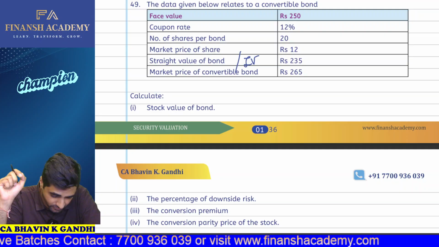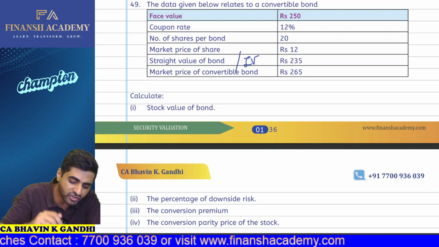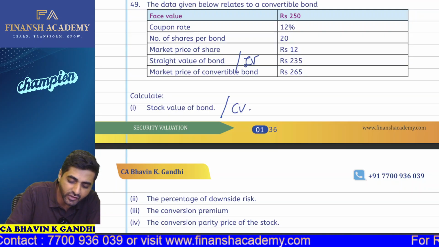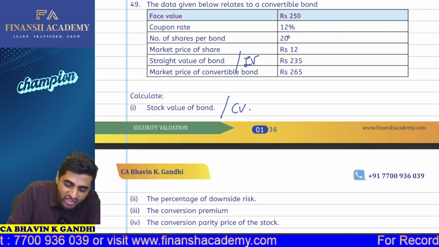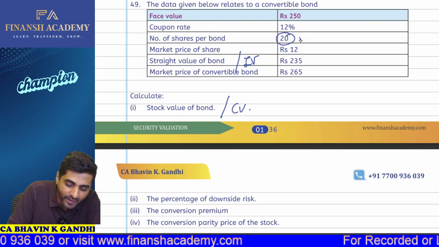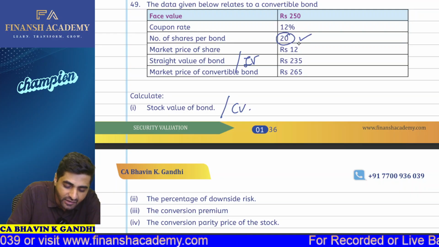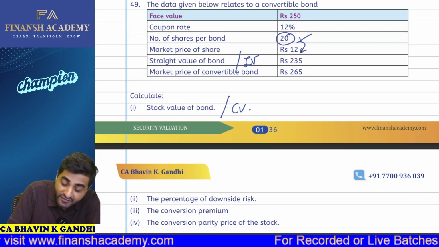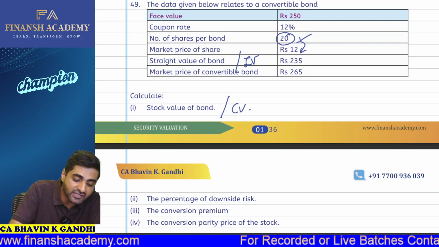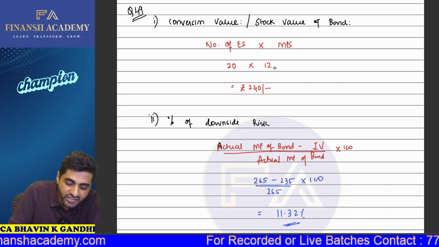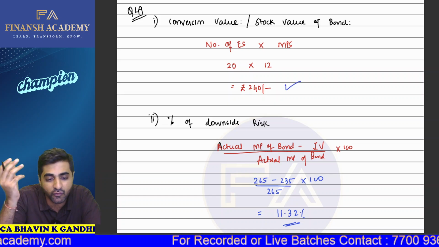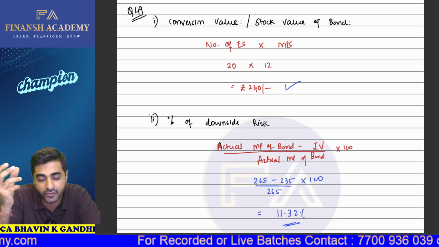First part is, what is the stock value of the bond? So stock value of the bond is also called the conversion value. So as you can check, number of shares per bond is 20 and we have the market price of the share which is 12 rupees. So that's how we'll get number of equity shares into market price, that is nothing but 240. So that will be your conversion value.